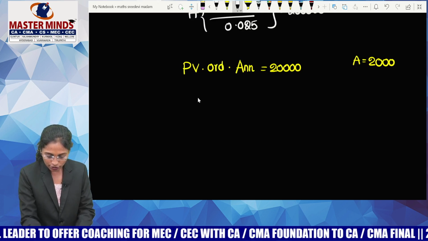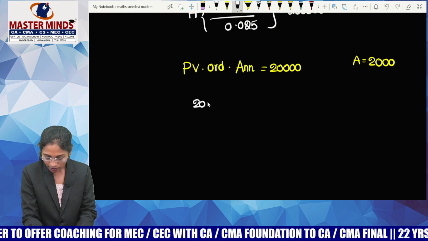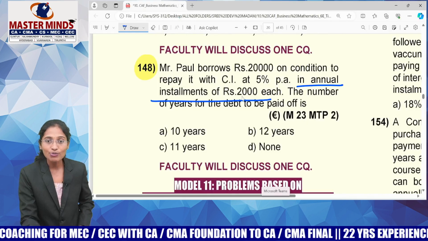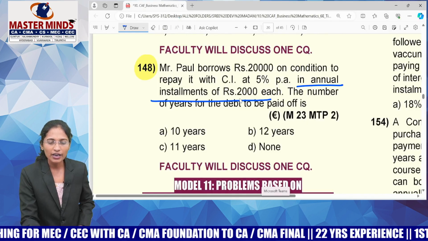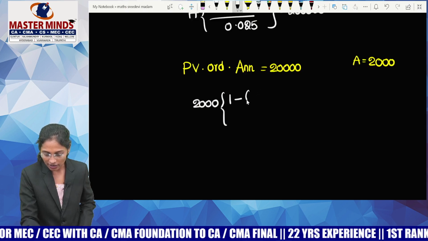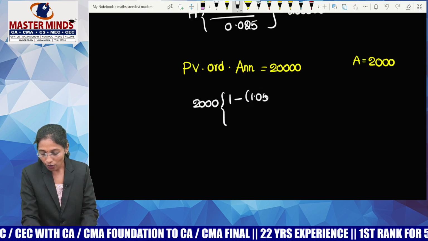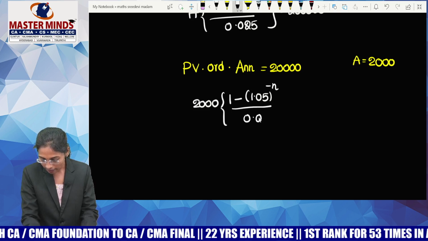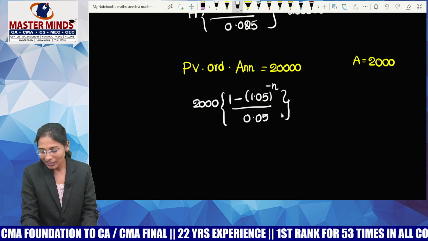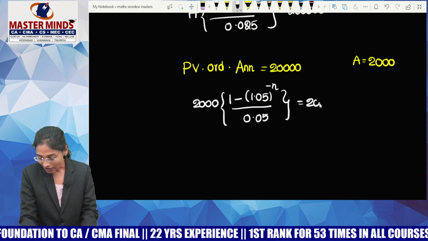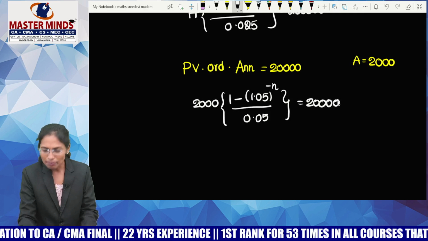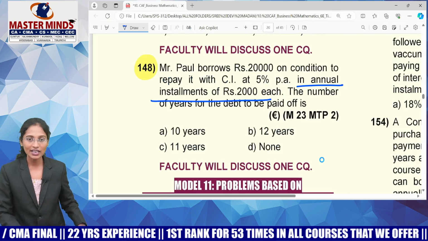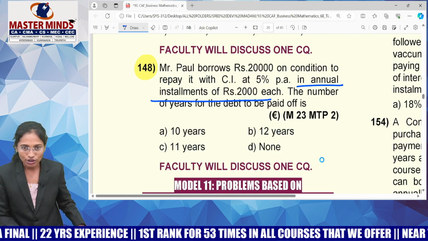Just simply go for substitution. A into, what is A? 2,000 into 1 minus, just tell me what is 1 plus i? i means 5 by 100, 0.05. 1 plus i means 1.05 whole power minus n by i equals to 20,000. Guys, now if you want to simplify it to the next extent, it is up to you. My choice is simply going through option verification.